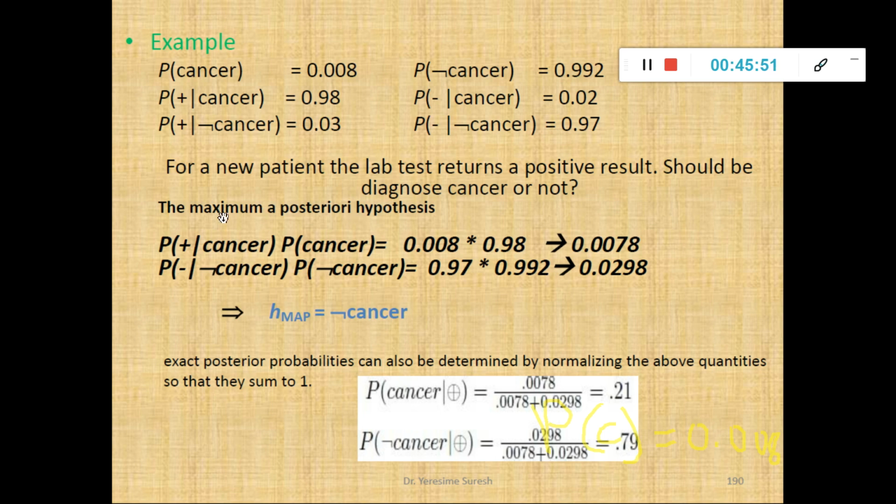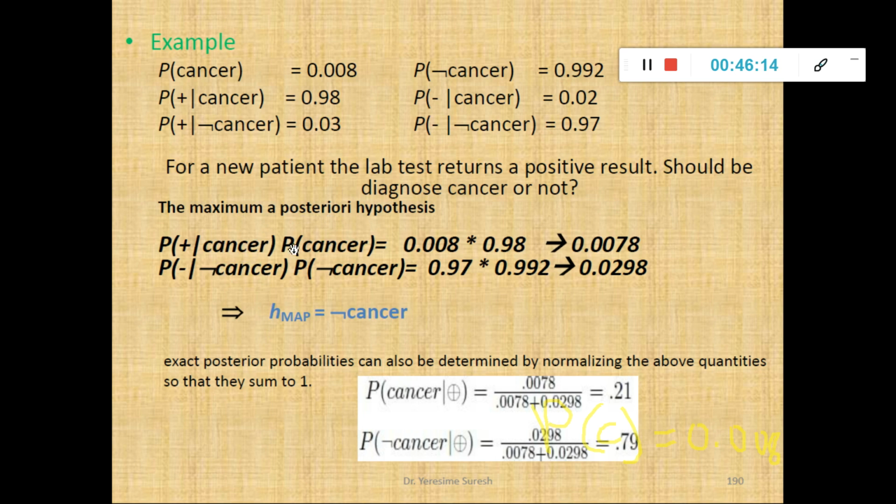That is what I have written here. We have seen the forms of Bayes theorem, the maximum posterior as well as the maximum likelihood. So I'll apply the same formulas here. Maximum posterior probability is the product of prior probability and your class conditional probability or likelihood.